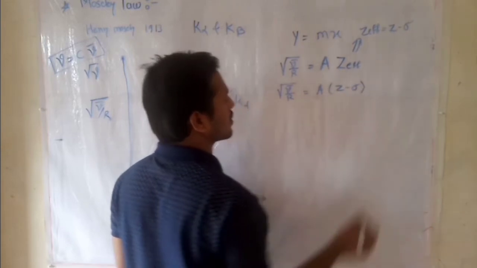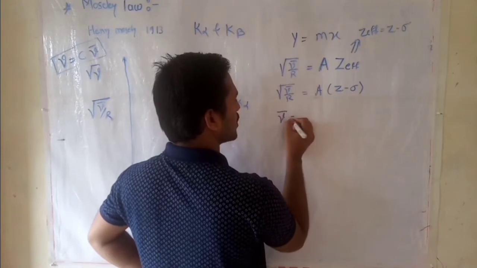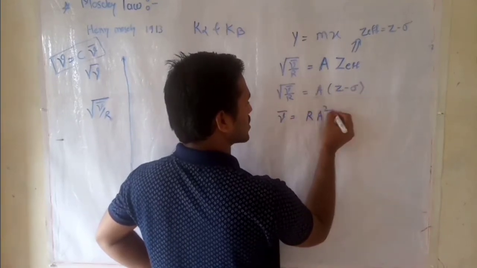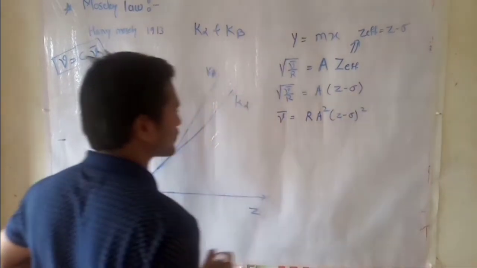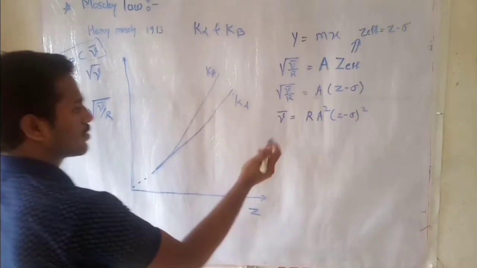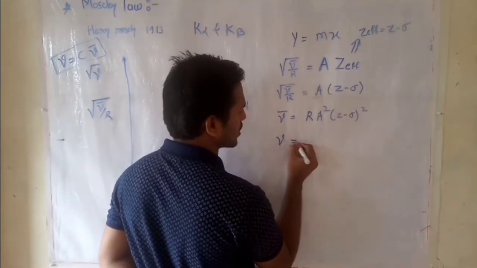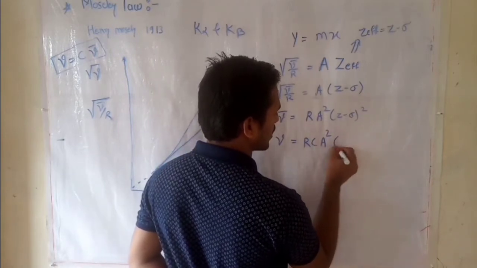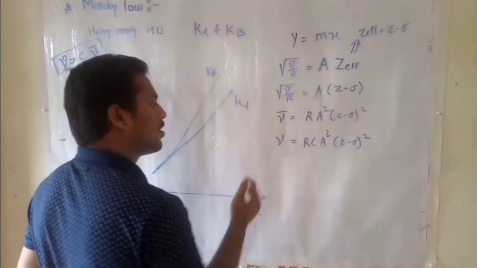Therefore, this equation can be written as wave number equals R times a squared, (Z minus sigma) bracket squared. From this, the frequency can be written as frequency nu equals Rc a squared, (Z minus sigma) bracket squared.